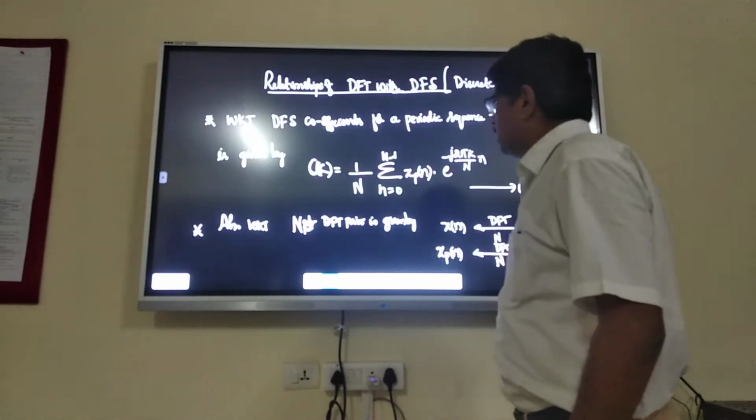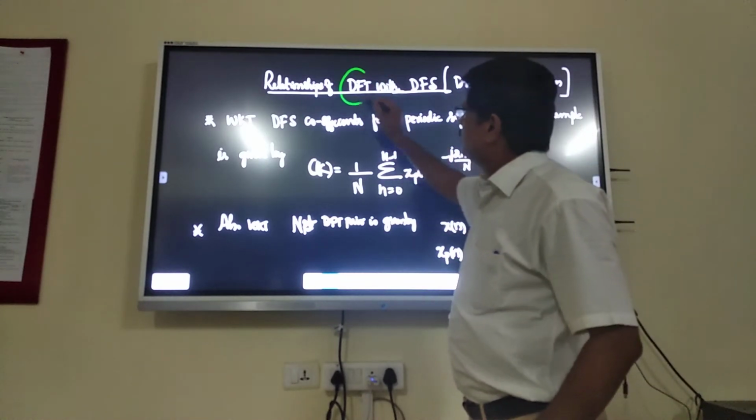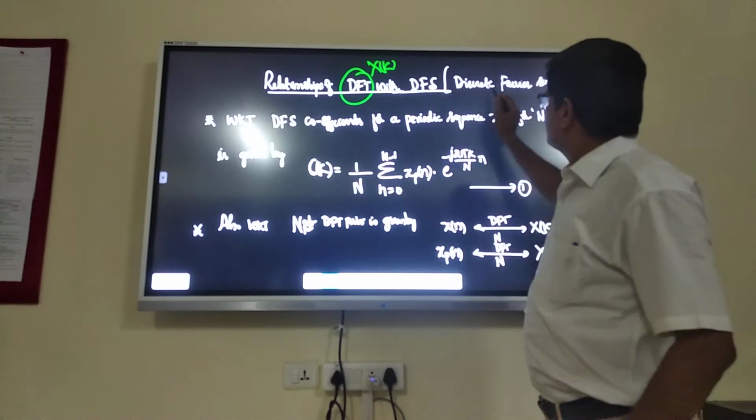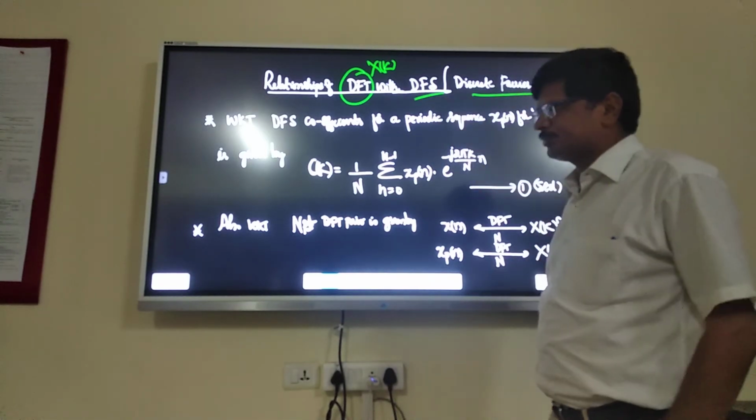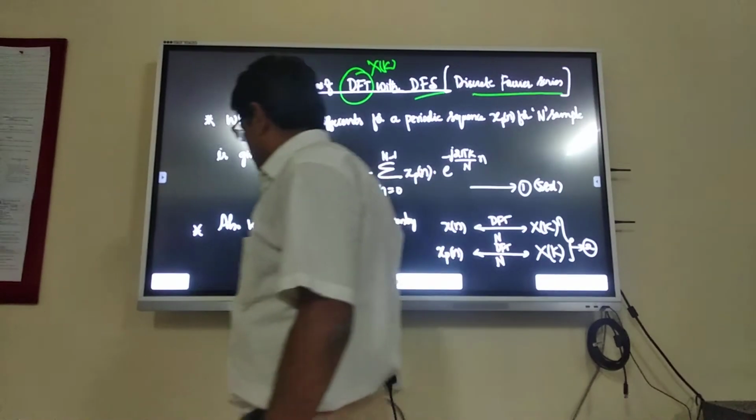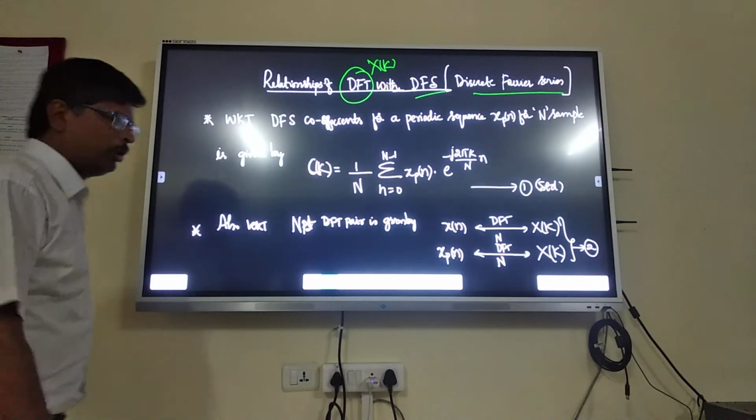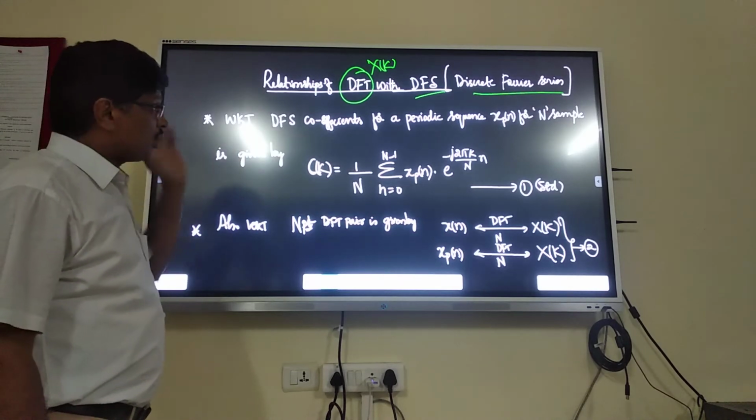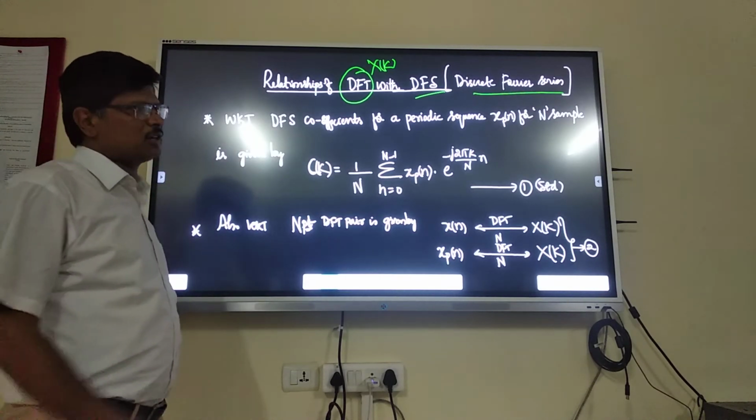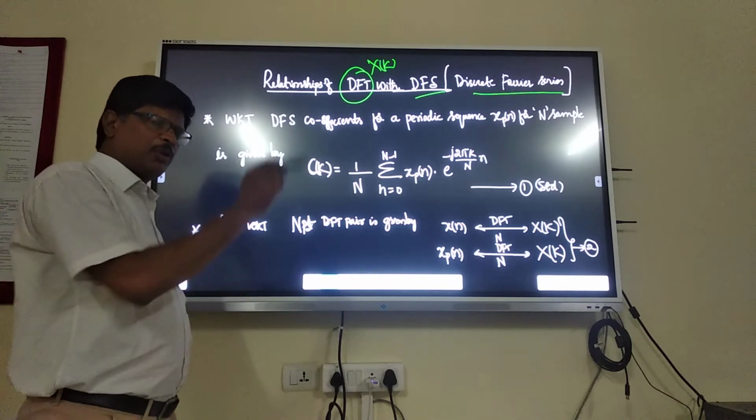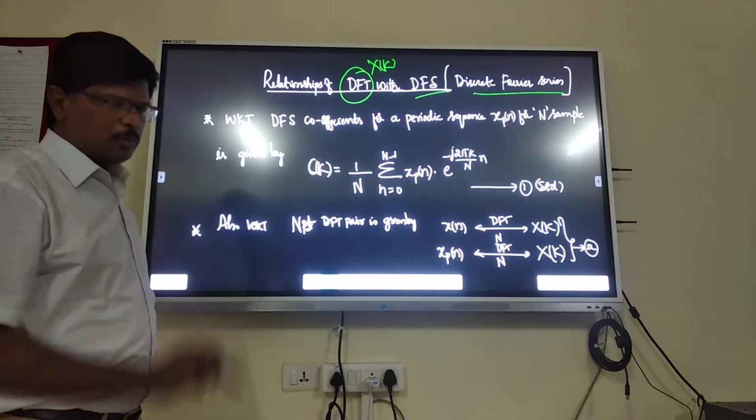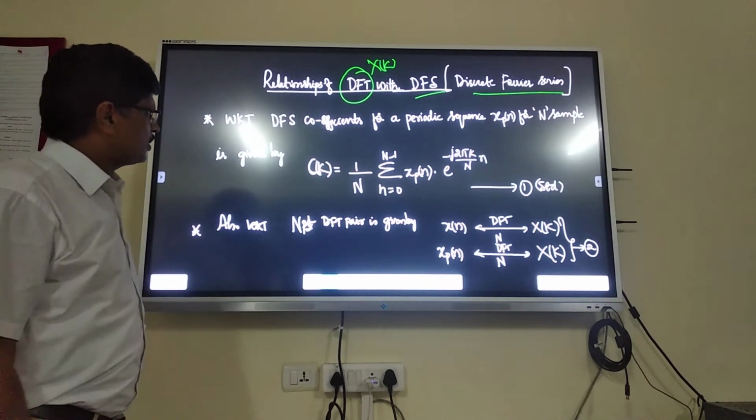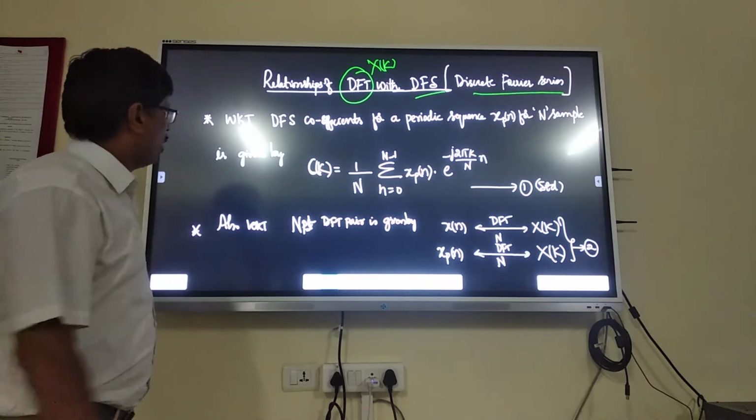Now let me go to the relationship of DFT. How is DFT related to discrete Fourier series? We'll see now, and there are only three formulas, three lines to remember. In the case of standard reconstruction of original signals from processed DFT samples, we have used this standard formula.